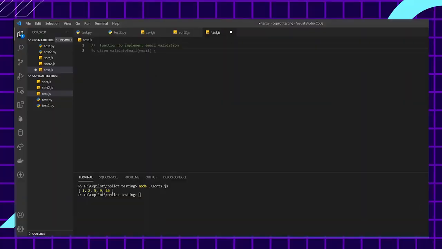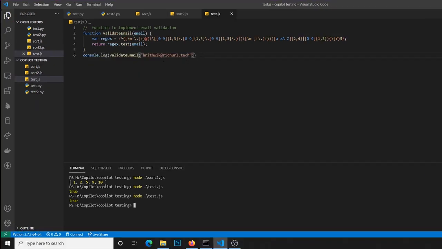Welcome to the second part, where we use GitHub Copilot to build an actual project. Before that, I want to show you some actual use cases of GitHub Copilot while you're working on a project. Number one, email validation. Not everyone likes to learn or remember regex, and most people just Google email validation every single time.